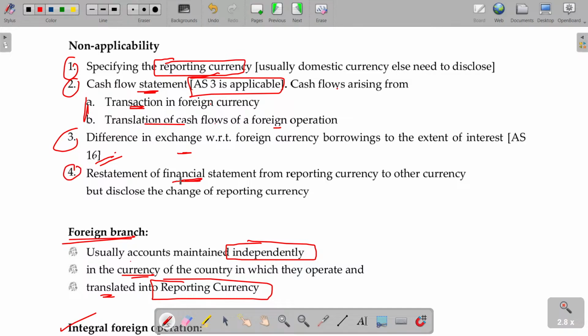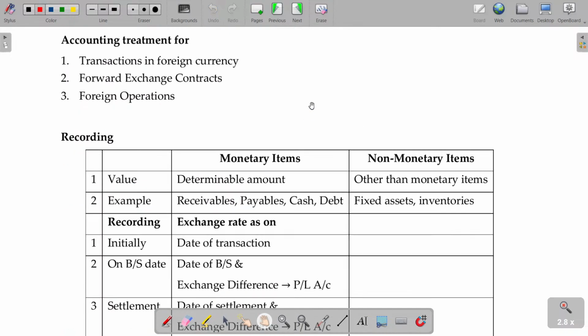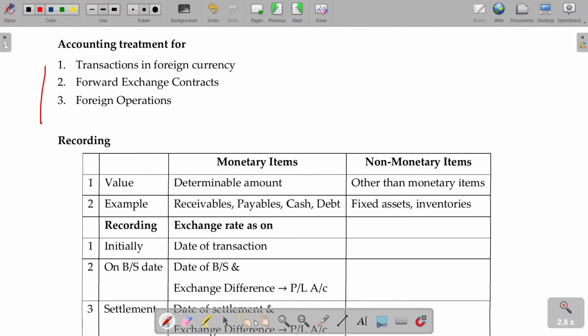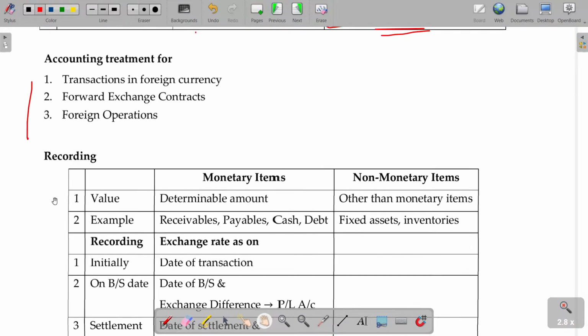And restatement of financial statement from reporting currency to the other currency. If you are preparing financial statements in Indian currency, as you are going to report in India, you have to follow AS 11. For better understanding, you may want to report your details in US dollar for a foreign company, to show how big our company is, to promote your business in a foreign country. For that, AS 11 is not required. So integral we have completed, and this one also completed. Accounting treatment for all the 3 we have completed, and this one is not required, so we have completed.